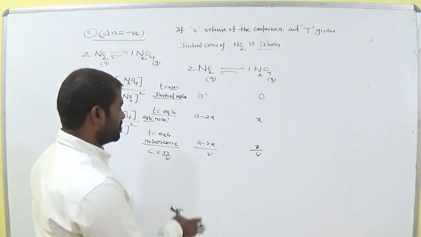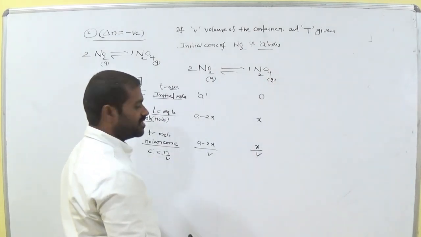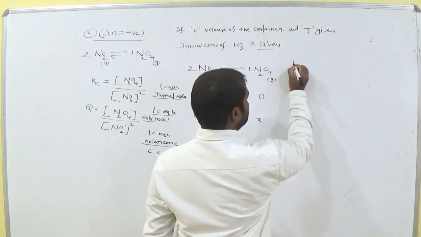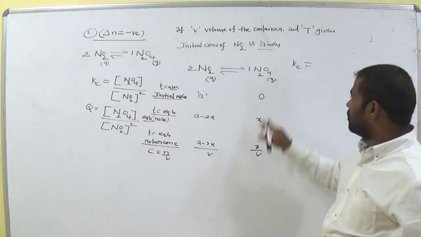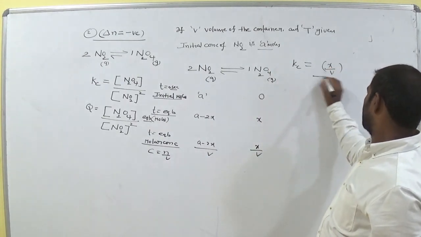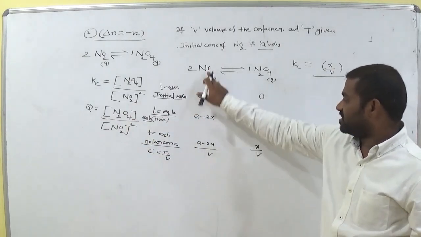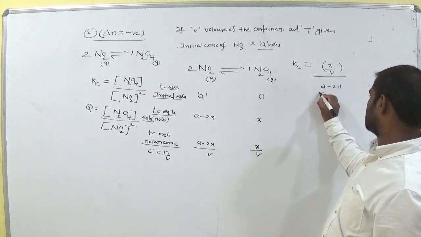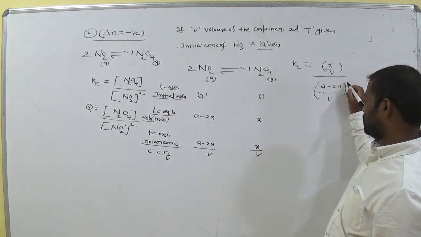Remember this. Now these are the molar concentrations of NO2 and N2O4. So now keep these values in the expression for Kc. Now Kc equals how much, ma'am? The molar concentration of N2O4 is x by V, clear? And the molar concentration of NO2 is (A minus 2x) by V, whole power 2.